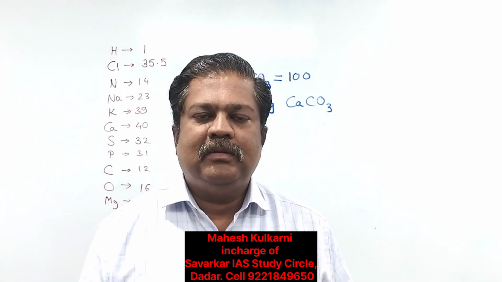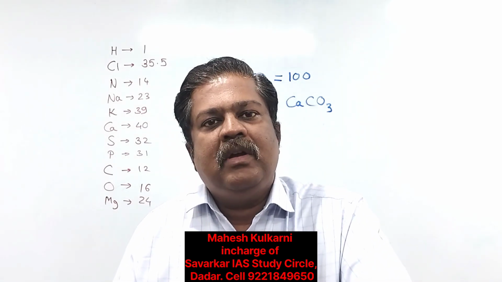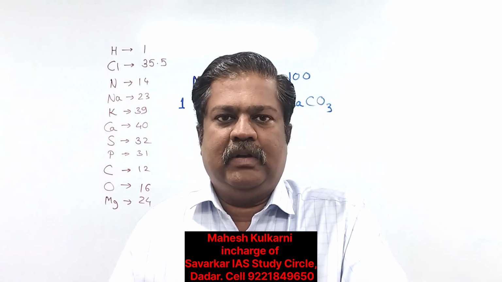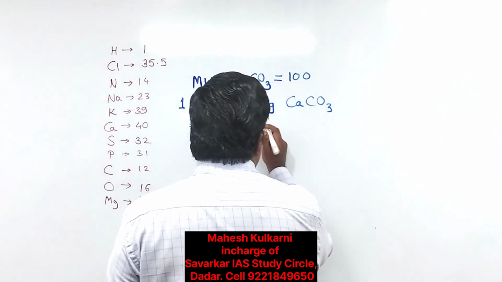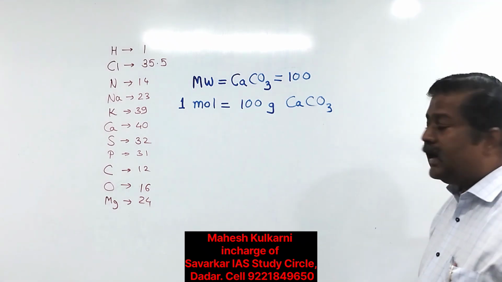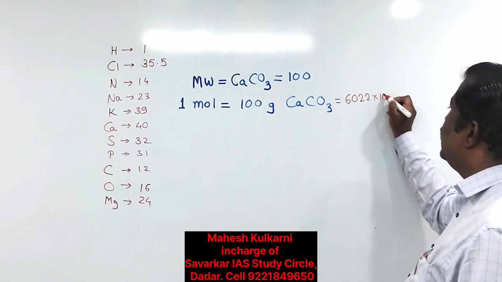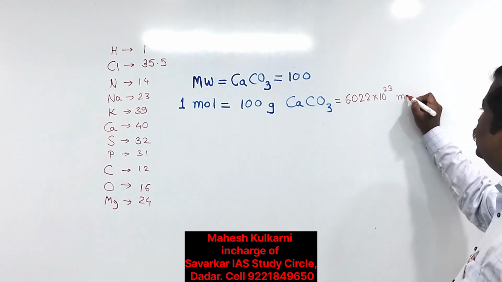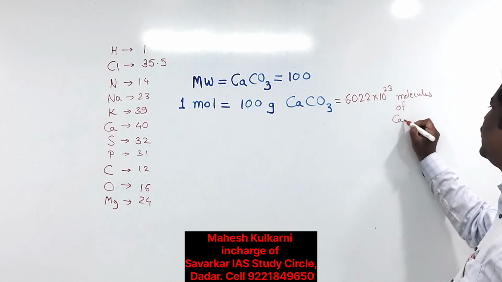You may ask why this concept is required. Keep in mind, we are not going into very high-level calculations, but a little bit we are. So when we talk of 100 gram calcium carbonate, that is equal to 1 mole of calcium carbonate, that is equal to 6.022 into 10 to the power of 23 molecules of calcium carbonate.